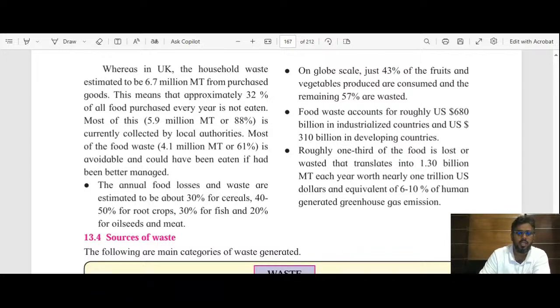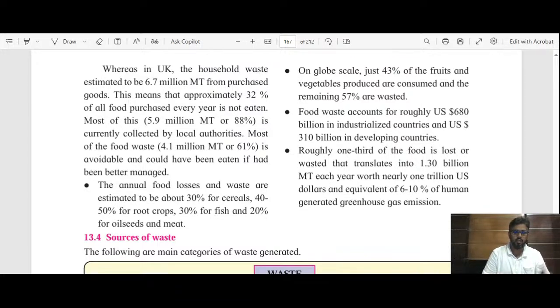that is 88% is collected by the local authorities in UK. अब यहाँ पे देखो आंकड़ा क्या दिया हुआ है, 88% जो फूड जनरेट हो रहा है, यानी 5.9 million metric tons, it is collected by the government, and then they are throwing it, or they are recycling or reusing it, whatever they are doing, that is the next part, but they are collecting it.